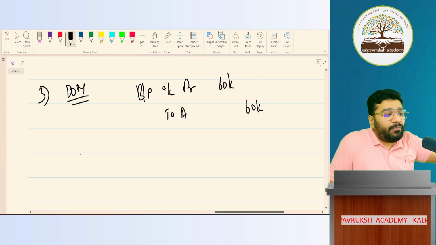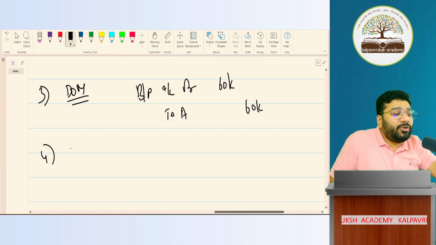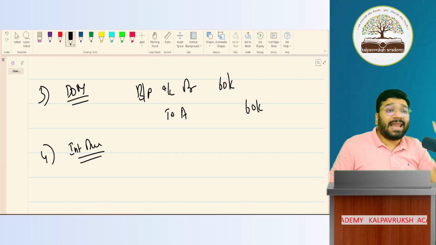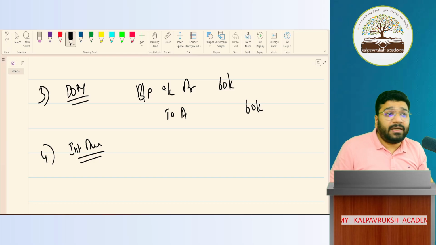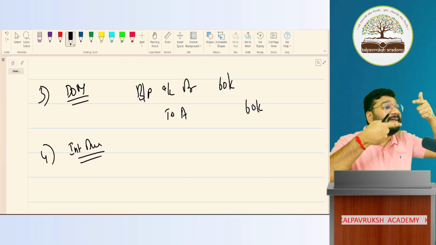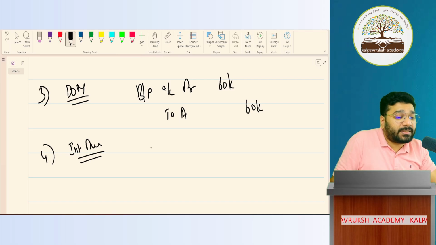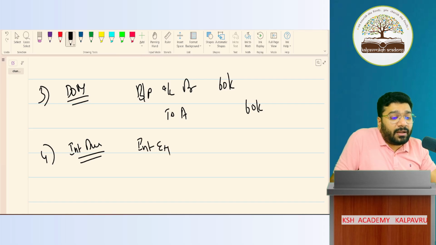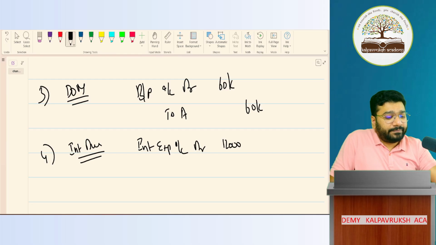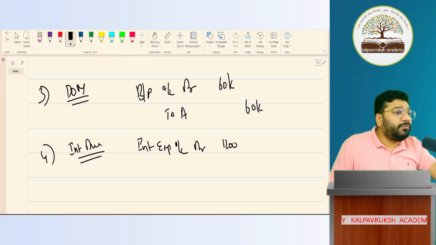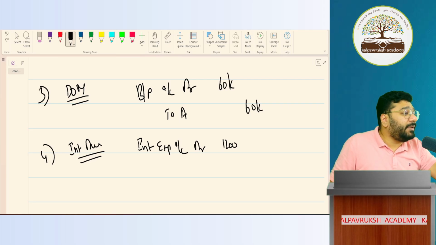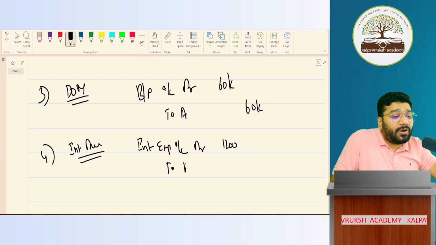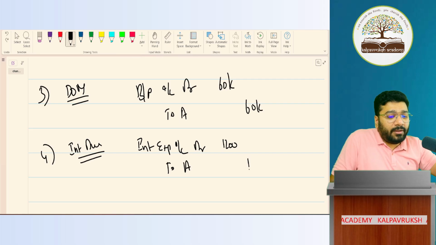Then after cancelling, what did he do? Interest due entry. Same interest due here. So this is a liability entry. What is interest due liability? Expense to liability. Interest is expenditure. Debit all expenses and losses. So interest expenditure account debit, how much? 1,200. Have you paid? No, we have to pay in future. Anything that we pay in future is liability. Directly create the liability in favor of A. How much? 1,200. Any problem?